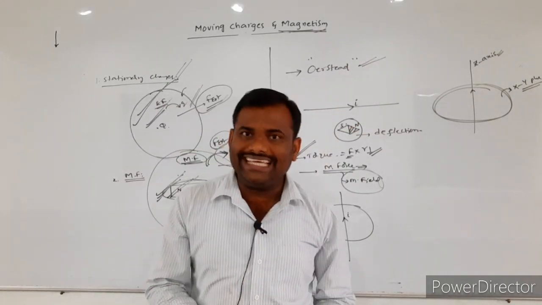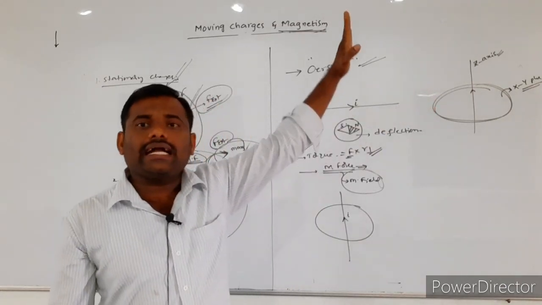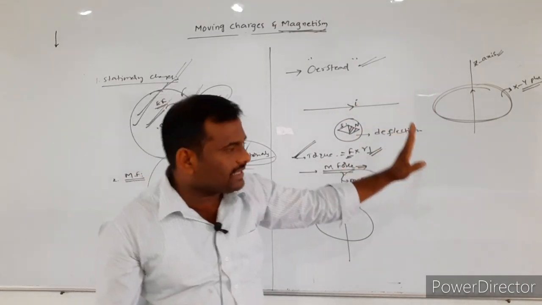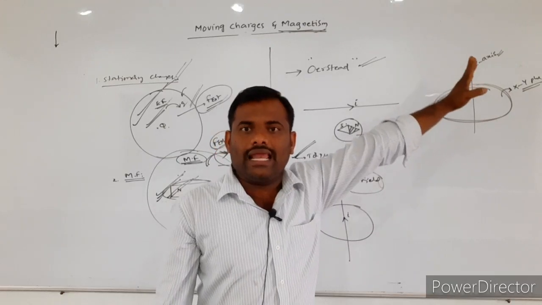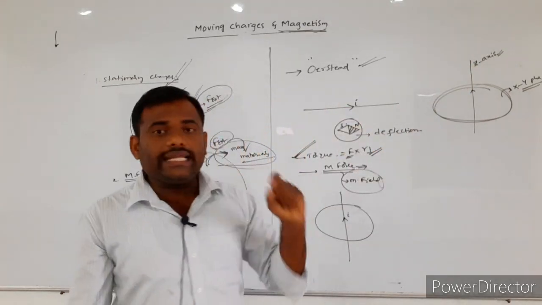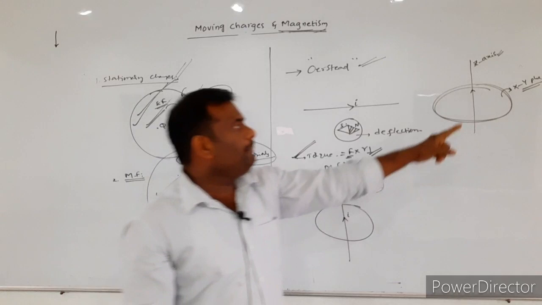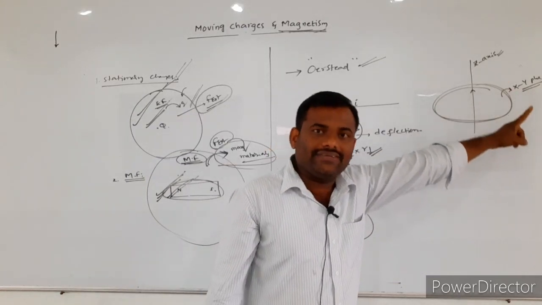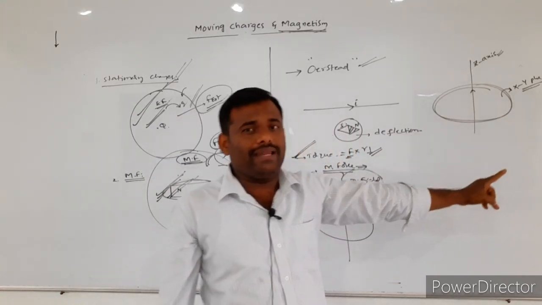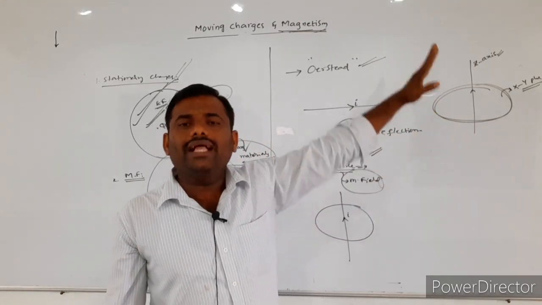To understand more easily, I am assuming the current is passing along the z-axis, and the corresponding magnetic field will be produced in the xy plane, which is perpendicular to the z-axis.